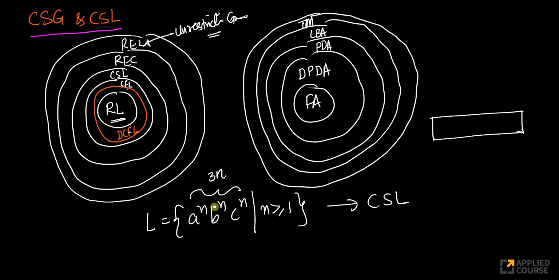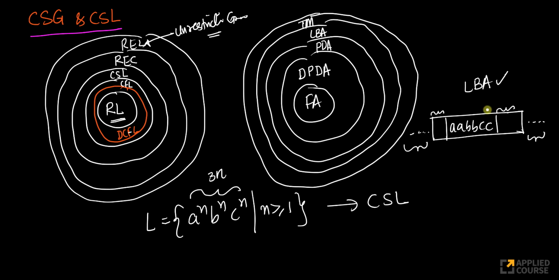Remember, when we built a Turing machine for this, we did not need the whole infinite tape. If my whole input was here, let's say a's, b's, c's, I just needed a few more elements here and a few more elements there. So I can actually construct an LBA to accept this language, because I didn't need the infiniteness on the left side and on the right side. I just needed to use a few more cells, nothing else, if you recollect this.